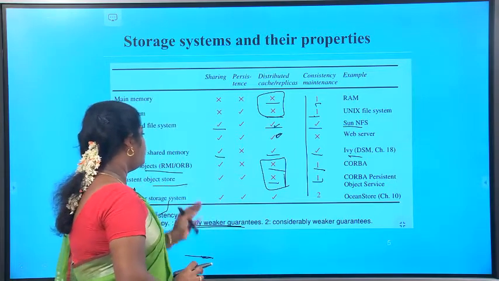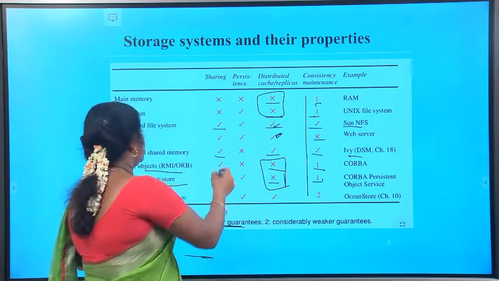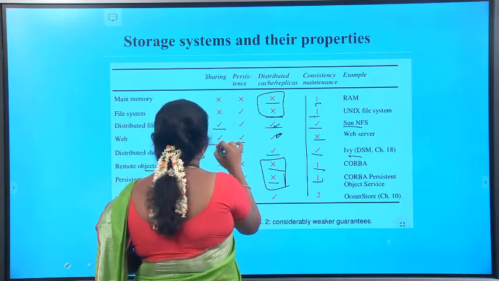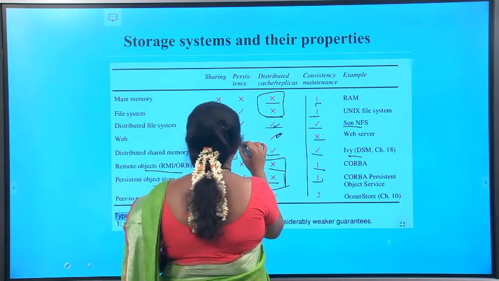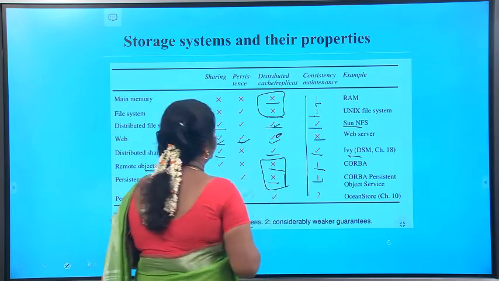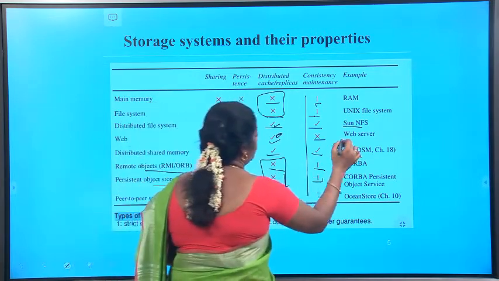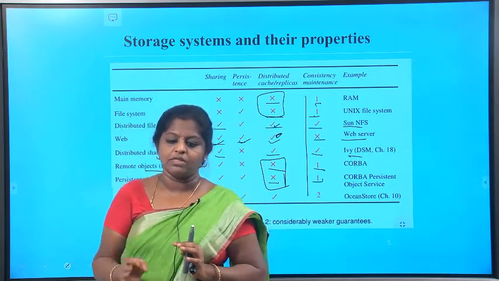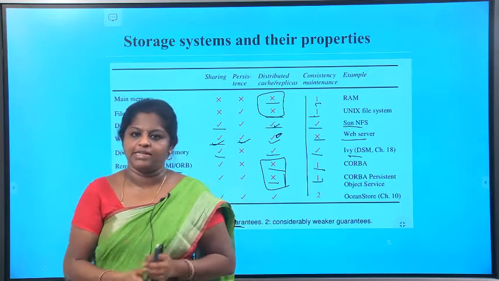But the web server, even though we have sharing of resources, persistence of objects and replicas, does not need to maintain it. Both client computers and the proxy servers are maintained by the user organization.